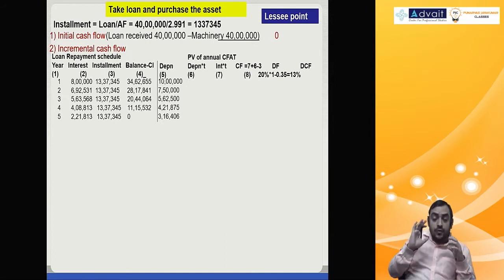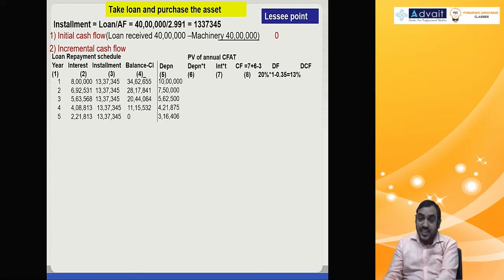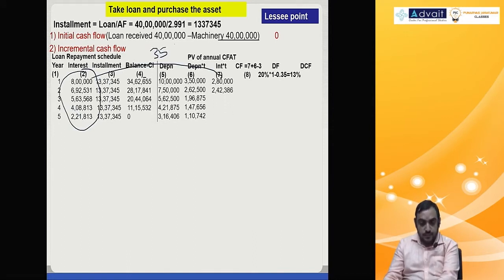Got it? Now, we need depreciation tax benefit and interest tax benefit, both are benefits. This we will adjust with installments being outflow. So depreciation tax benefit, 10 lakh into 35%, 3 lakh 50,000; 7 lakh 50,000 into 35%, 2 lakh 62,500, like that every year. Then interest we have, that is 8 lakh and so on, that you multiply by 35%. 8 lakh into 35%, 2 lakh 80,000; 6 lakh 92,531 into 35%, 2 lakh 42,000, like that.